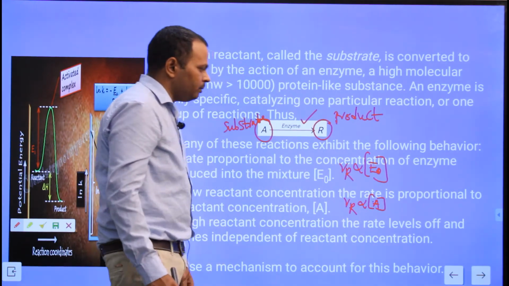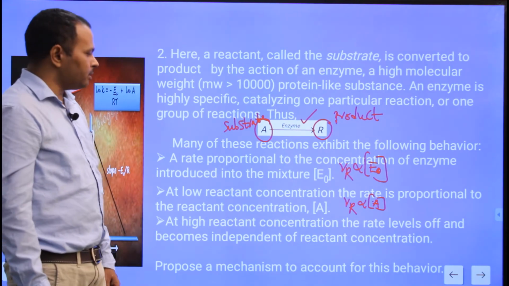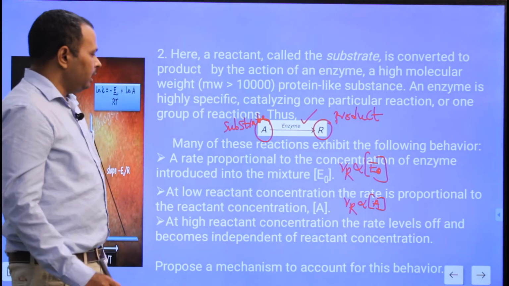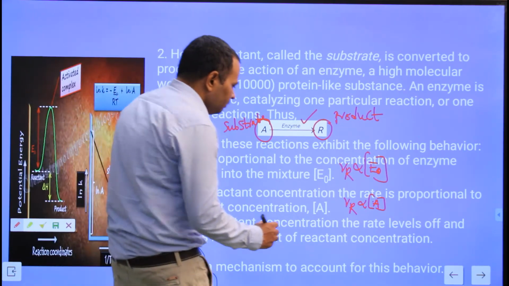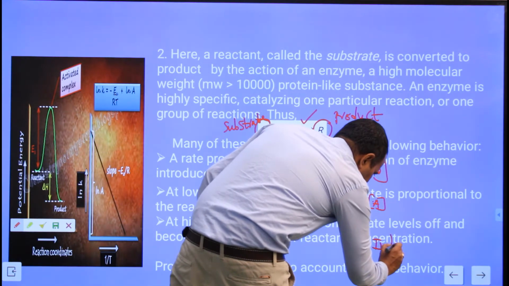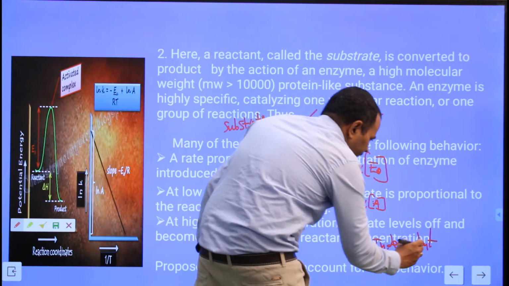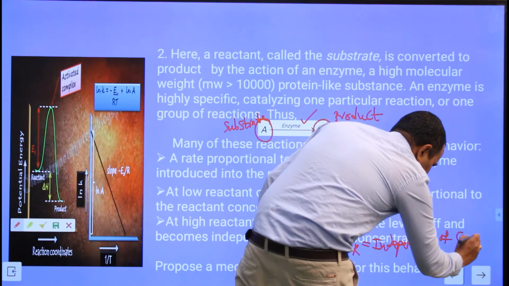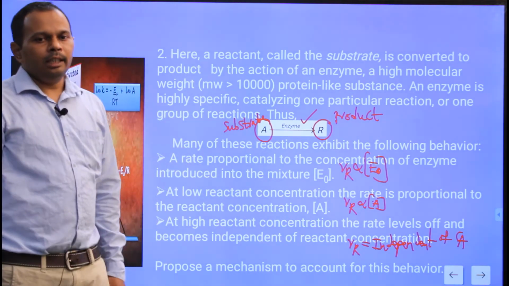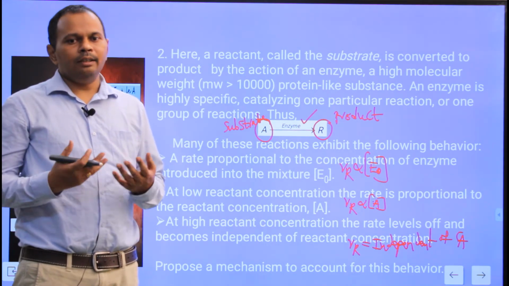The concentration can be shown with square brackets. And at a high reactant concentration, the rate levels off and becomes independent of the reactant concentration. So here, at high reactant concentration, the rate of formation of R is independent of the concentration of A. So here we have one reaction, A to R, in the presence of enzyme. Obviously this is a non-elementary reaction.